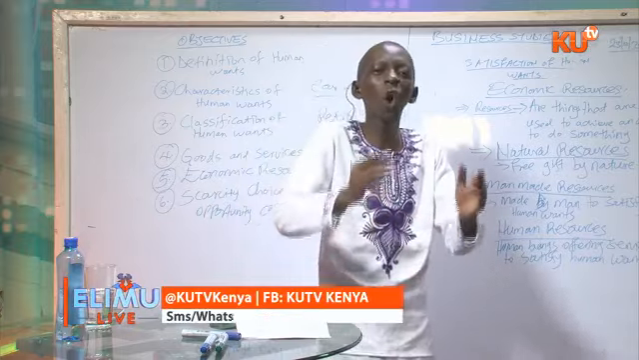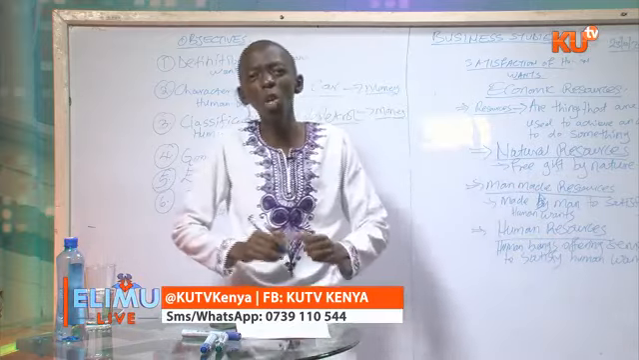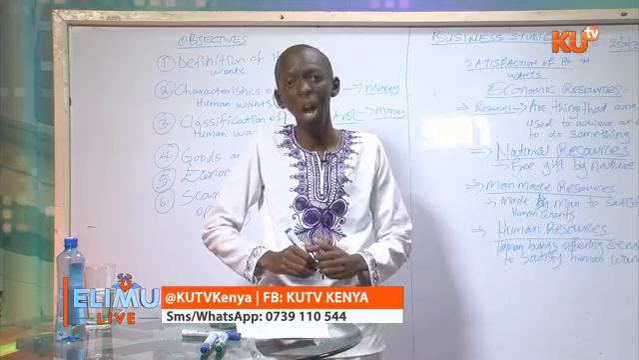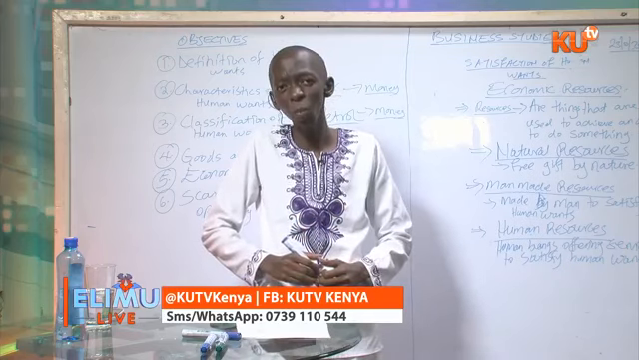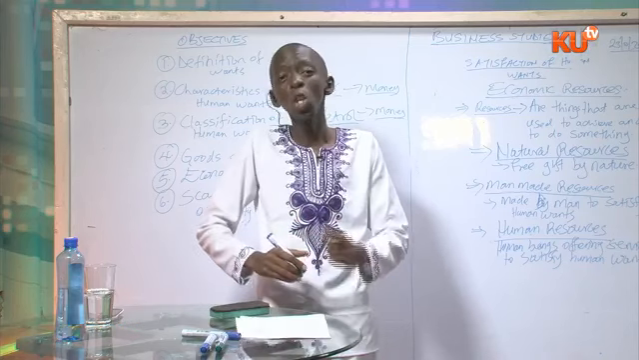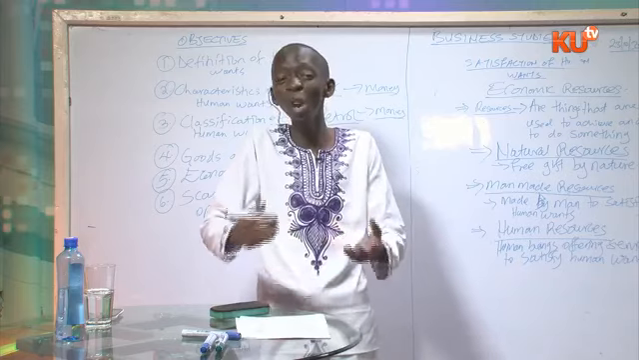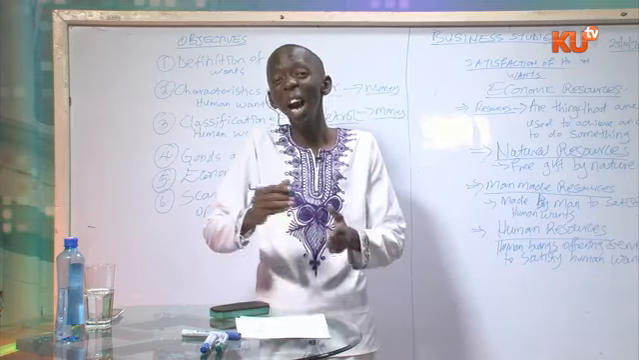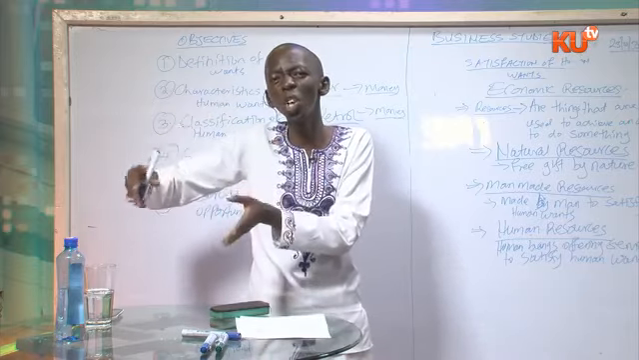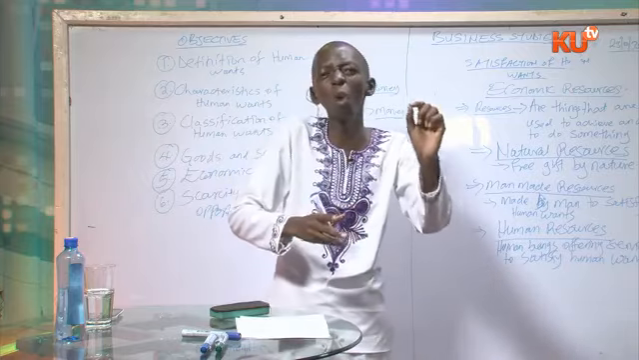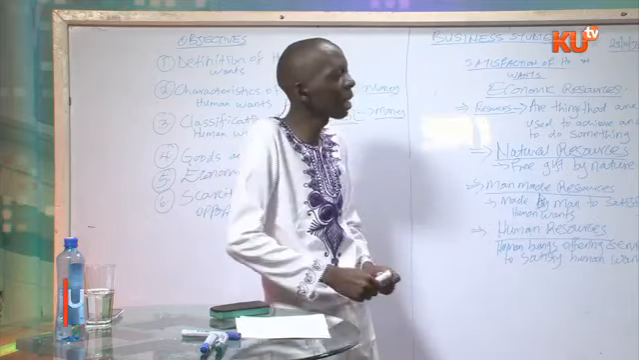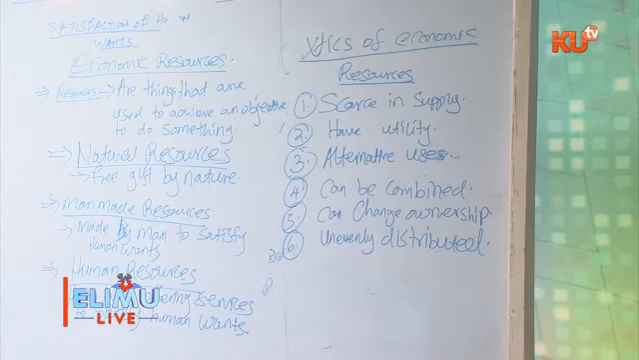Economic resources have alternative uses. I keep on using the example of money as an economic resource. Money has alternative uses. You can use money to buy clothes. You can use money to buy vehicles. You can use money to buy rice or wheat flour. So economic resources have alternative uses. You can use economic resources in different ways to achieve your objective of satisfying your wants as a human being. Economic resources can be combined.